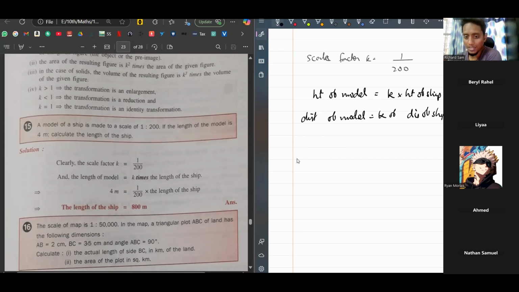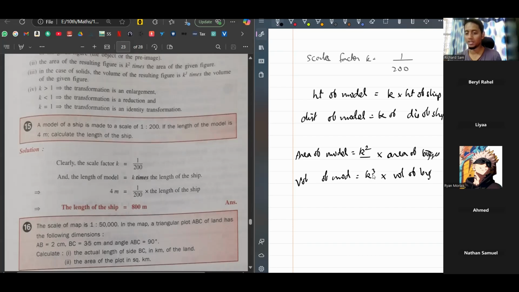Now, if you're comparing area, area of the model is equal to K square into area of the bigger shape. And if you're comparing volume of the model to the volume of the bigger shape, here you have to put K cube.